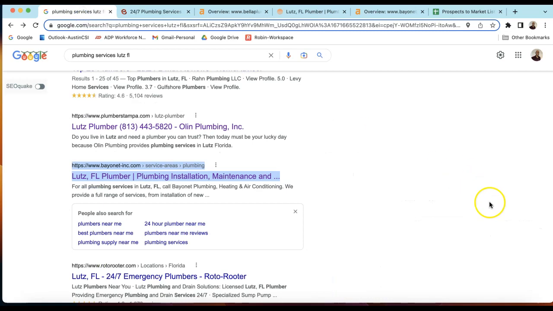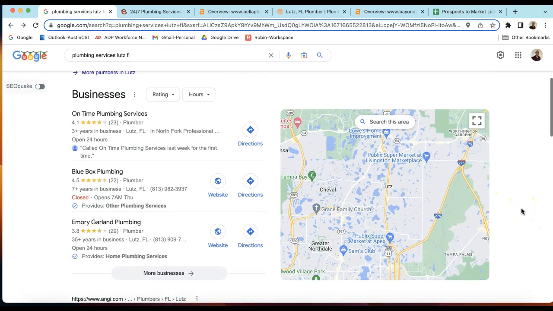And then finally, there's citations. A citation is anywhere where your business name, your address, your number are shown exactly as on your Google business profile. Citations help you rank in this map pack here, which is extremely important for local businesses since this can generate huge amounts of revenue.